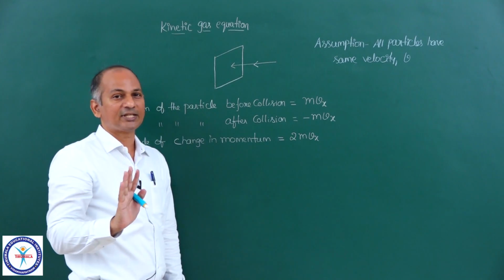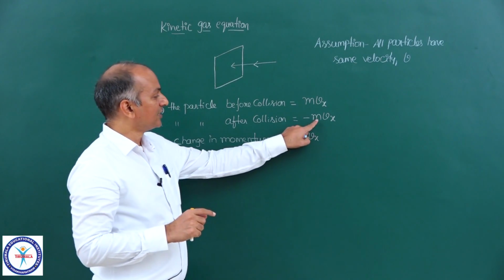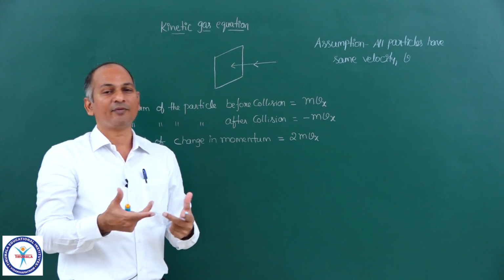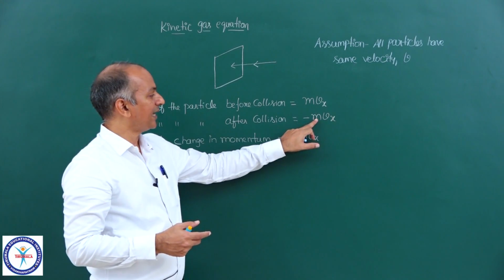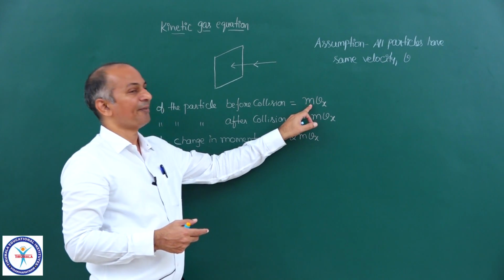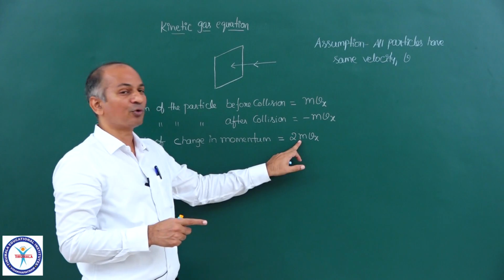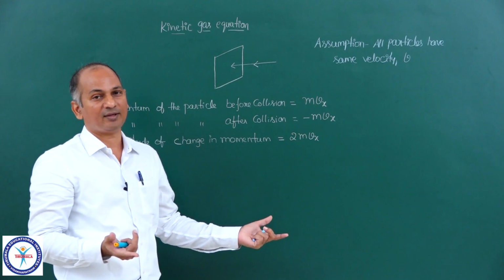If you take the actual change in momentum, final momentum minus initial momentum, that is minus mvx minus mvx, so it will be minus 2mvx, but we want only the magnitude, so 2mvx.